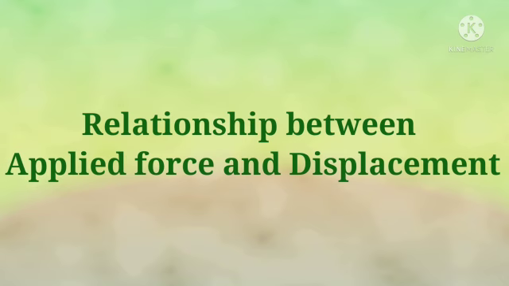Now see the relationship between applied force and displacement. When displacement is in the direction of applied force, then work will be W equals F S. And when displacement is in the opposite direction of applied force, then work will be minus F S. And when force is applied on the object but there is no displacement, in this condition work will be 0.